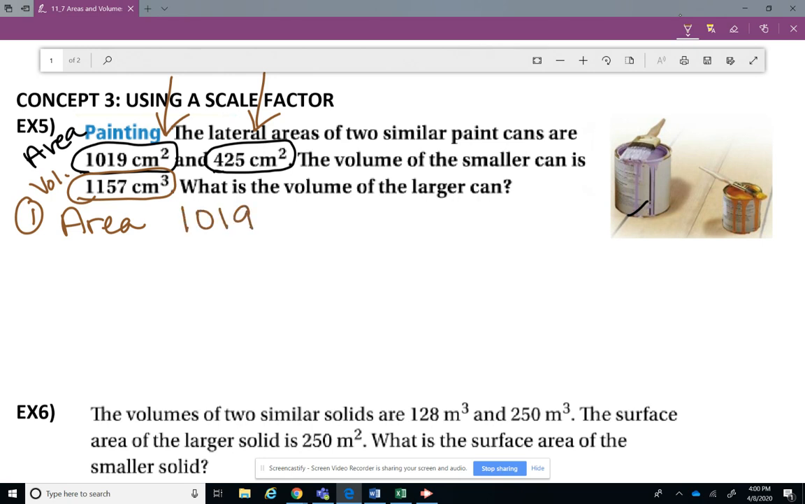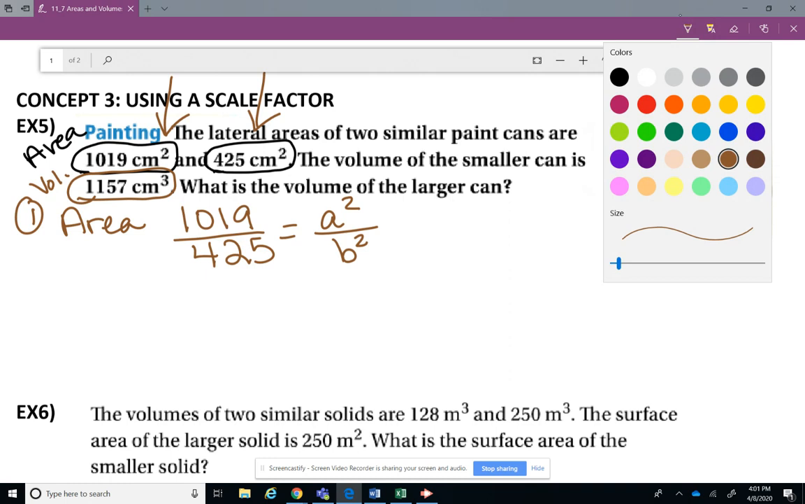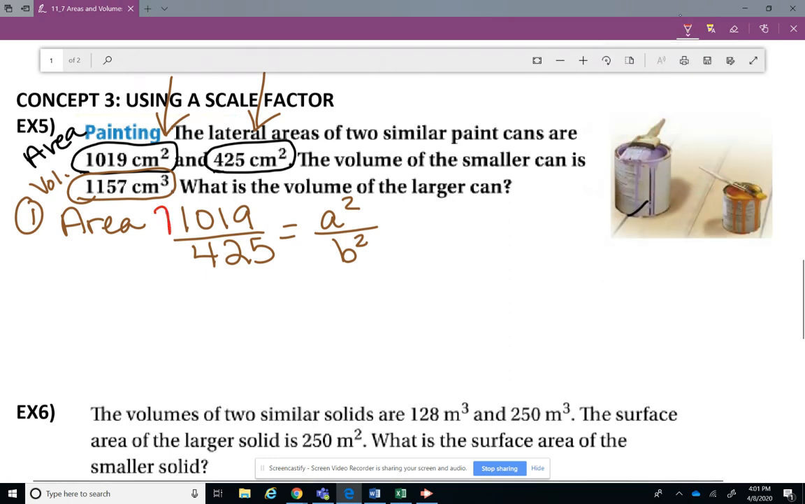The lateral area of the larger paint can is 1,019. The lateral area of the smaller paint can is 425. Now, that is actually a squared over b squared. In order for me to get the scale factor, which is what I need, I'm going to have to take the square root of everything, just like I did a while ago. So my second step is to find out what a over b is.